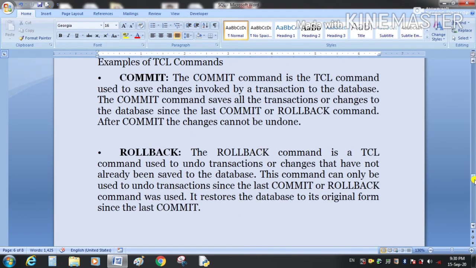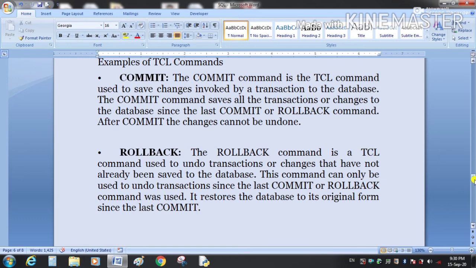Commit command. This command is a TCL command used to save changes invoked by a transaction to the database. It means whatever changes have been made by the transaction, those changes are saved with this commit command.